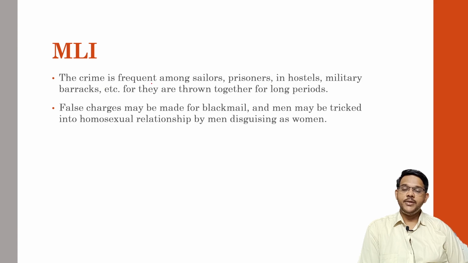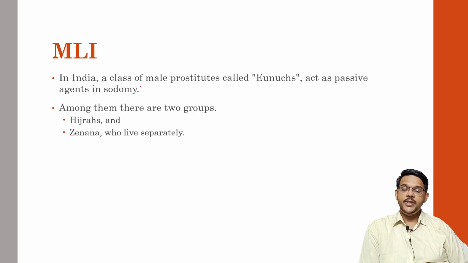The crime of sodomy is frequently seen among sailors, prisoners, or in hostels or military barracks, where they are thrown together for longer periods. False charges may be made for blackmail, and men may be tricked into homosexual relationships by men disguising as a woman. In India, there is a class of male prostitutes called eunuchs. Among them, there are two groups called hijras and jananas.